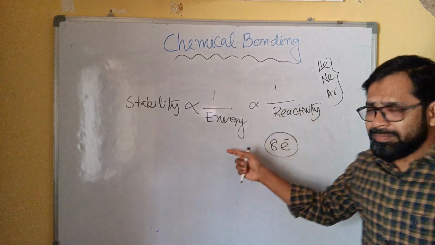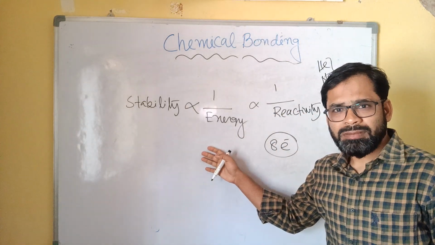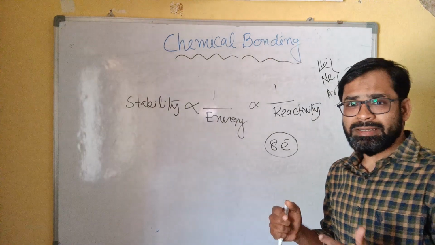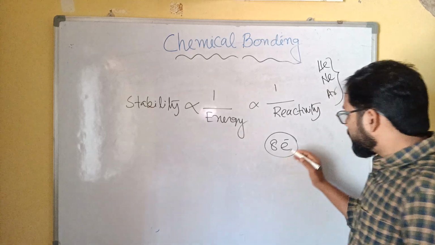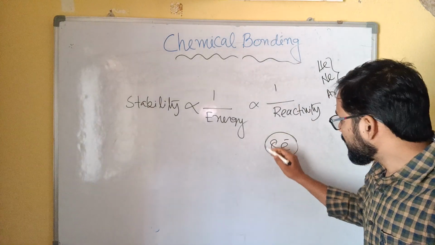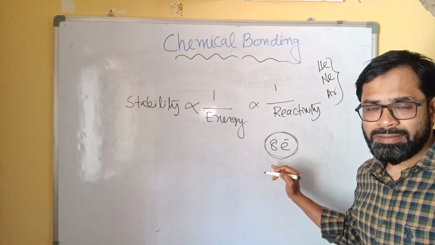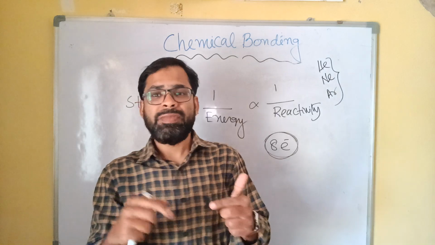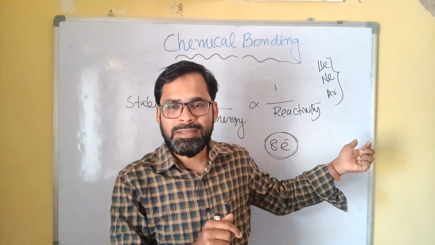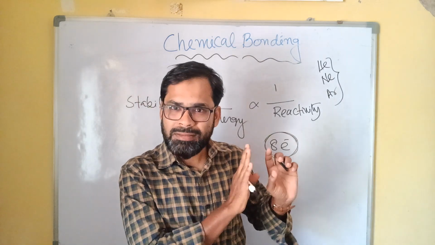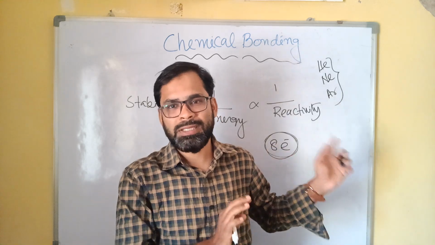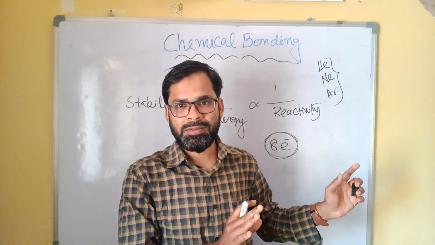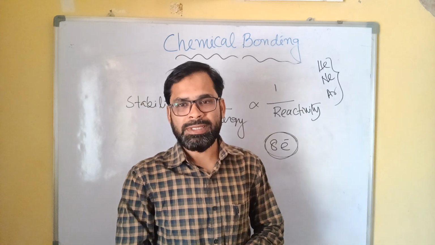When any atom or element tries to combine, definitely the target is to fulfill the outermost 8 electrons, that is called octet. It means they try to achieve the nearest noble gas electronic configuration. That is the purpose, to get stability.